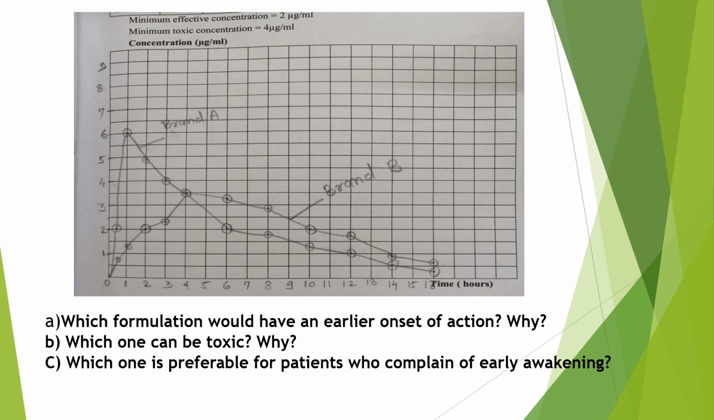Formulation B is preferable for the patient who complain of early awakening because formulation B maintains plasma concentration about the minimum effective level up to 10 hours after drug administration. So these are the answers for these questions.